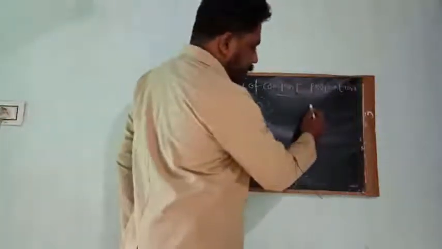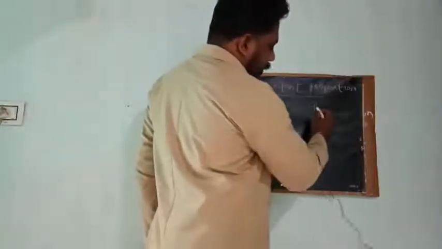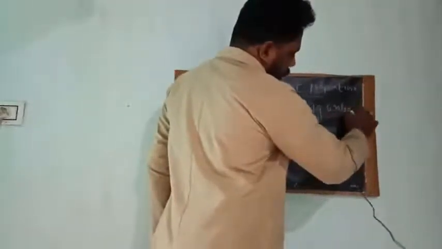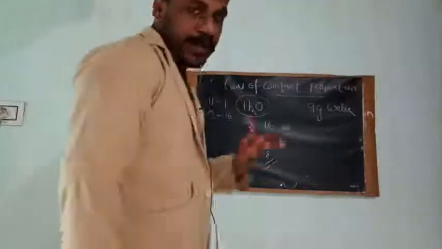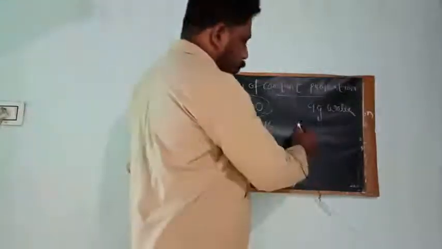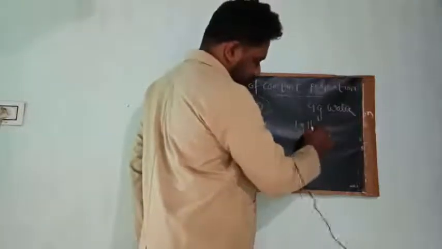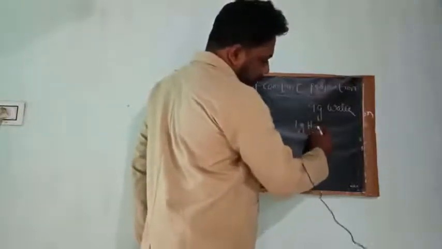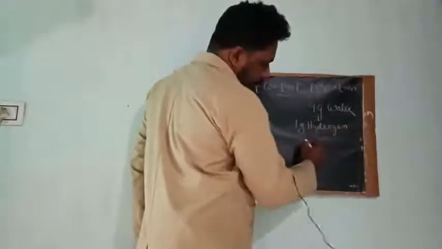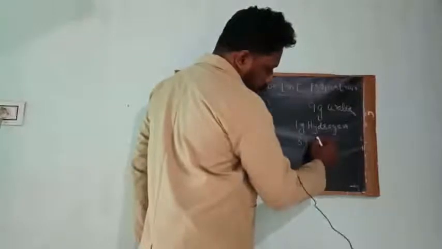For example, just consider you have 9 gram of water with you, which consists of 1 gram hydrogen and 8 gram oxygen.